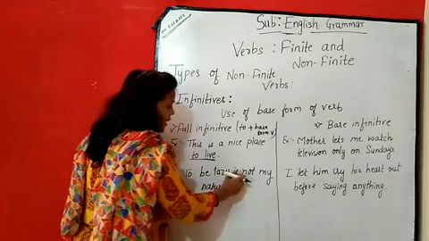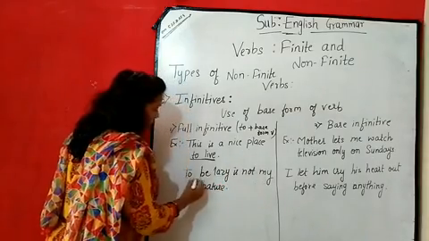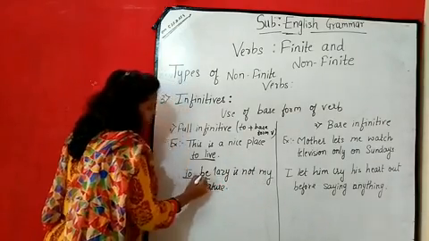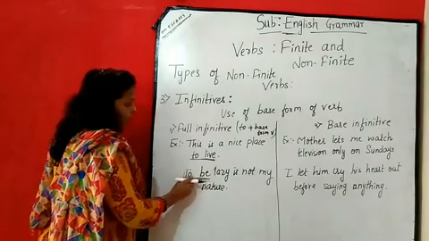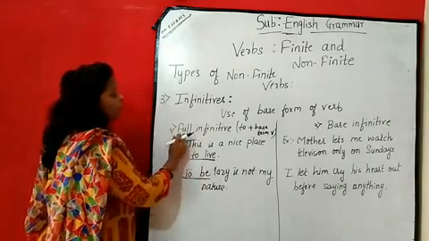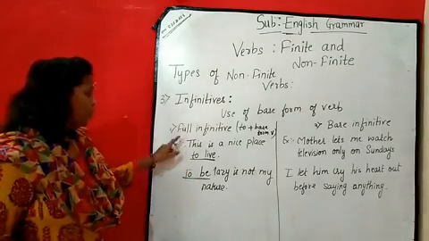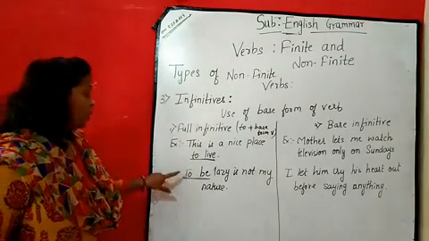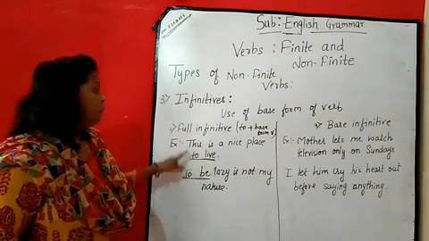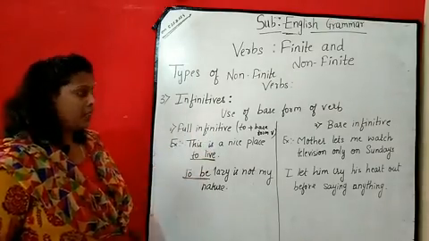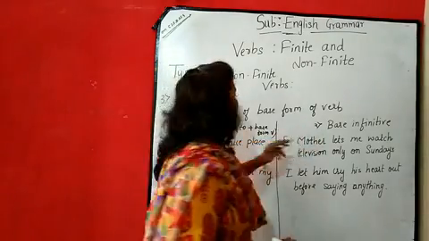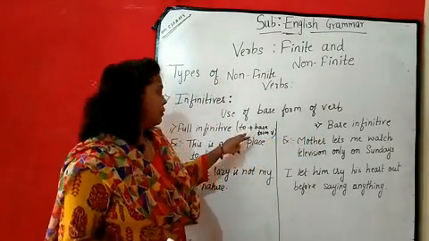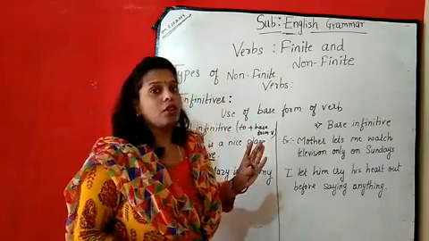To be lazy is not my nature. So again here to be. Be के साथ में क्या word use है, to. So again here to be is the full infinitive. Whenever you are going to use the preposition to with the base form of the verb, it is called as the full infinitive. Bare infinitive means whenever the preposition to is not going to be used.